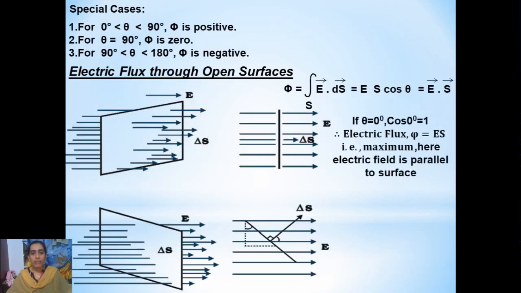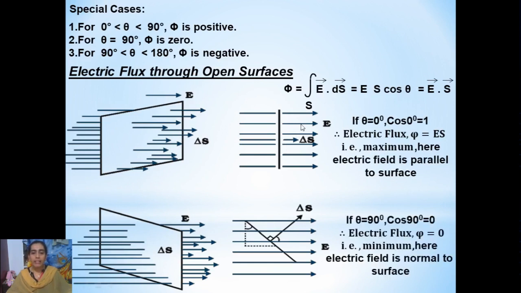Then in the case of open surfaces, electric flux will be maximum when the angle between the surface area vector, the normal line we have drawn, and the electric field is parallel, that is theta is 0. Then the electric flux will be maximum. Or if the area vector is making an angle of 90 degrees with the electric field for an open surface, then in that case the electric flux will be minimum.